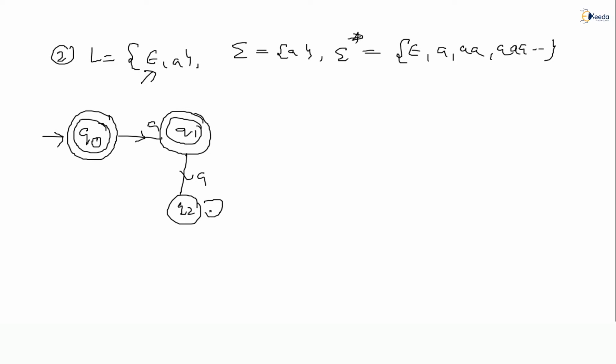If the third A comes and the fourth A comes, it must be rejected. This Q2 is a rejecting state, or unreachable state. We will call it an unreachable state, also called a dead state. A dead state is nothing but a state where once you reach it, you cannot come back. Are you getting? You cannot come back. Unreachable or dead state, we can say.